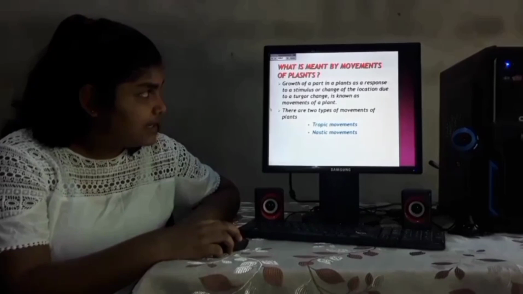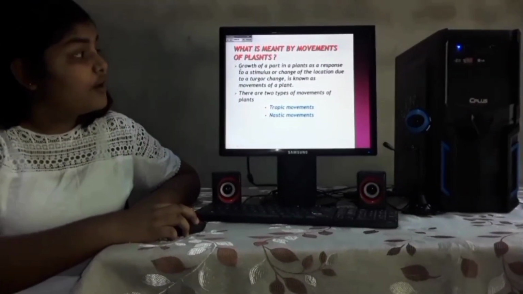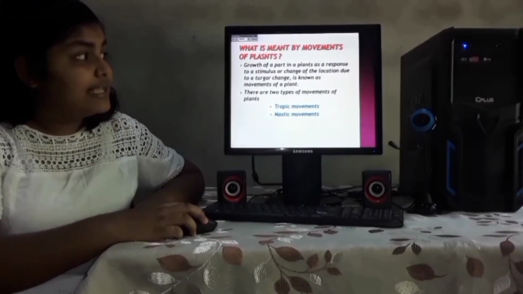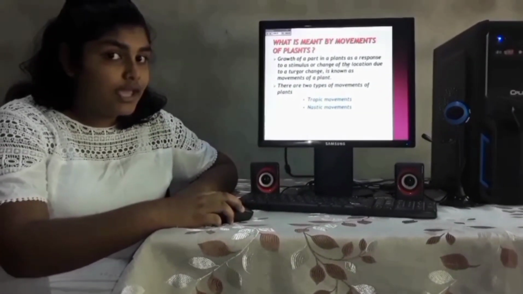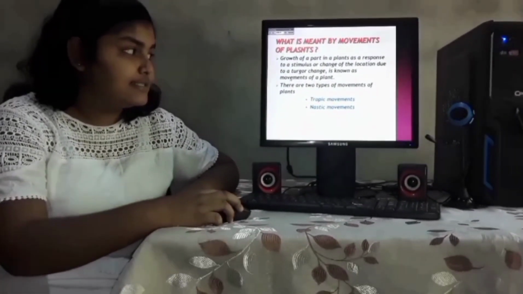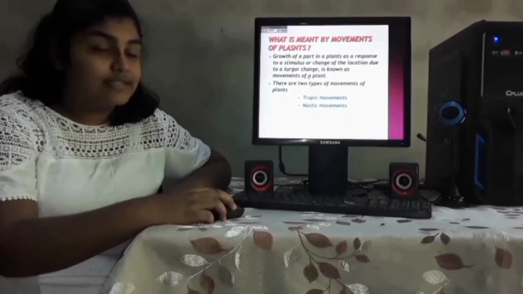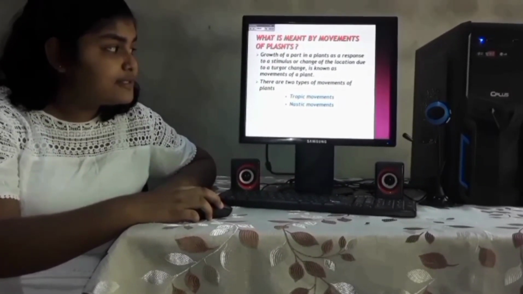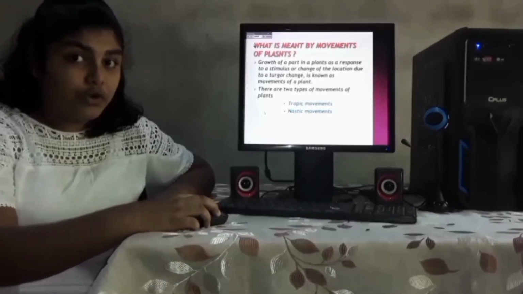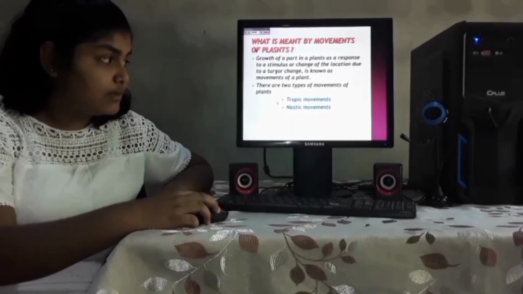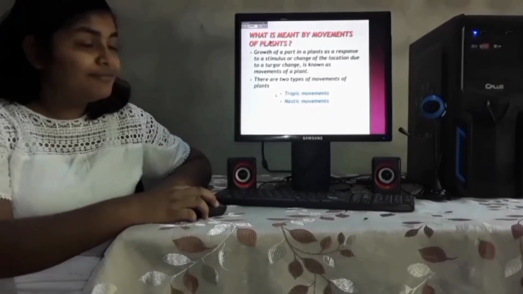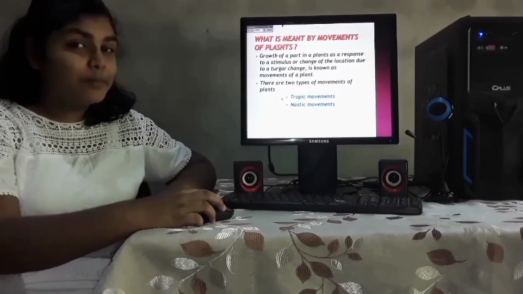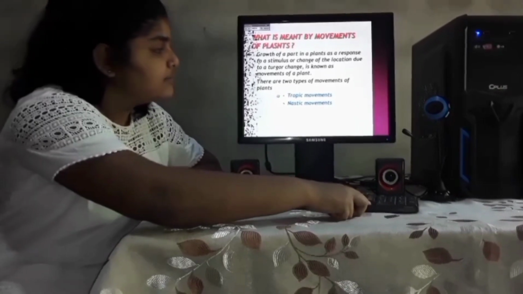Please look at this and recall it with me. Growth of parts in a plant as a response to the stimulus or the changes of the locations due to the turgor changes is known as the movements of plants. There are two types of movements of plants. They are the tropic movements and nastic movements. Okay, then we have to discuss about what are the differences between tropic movements and nastic movements.